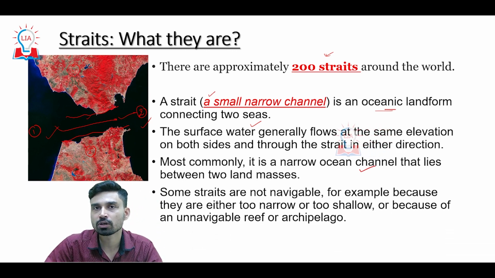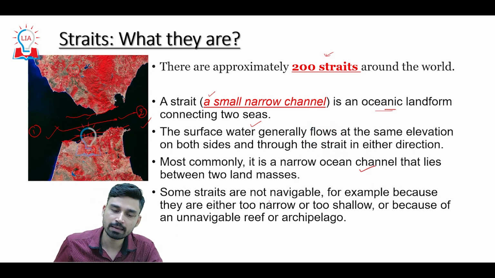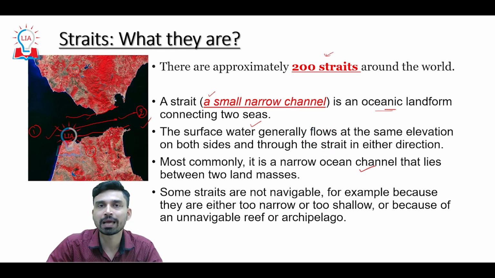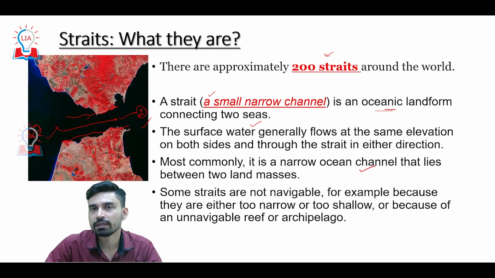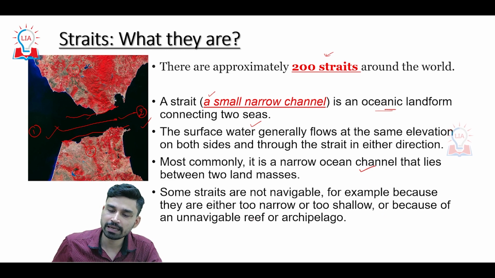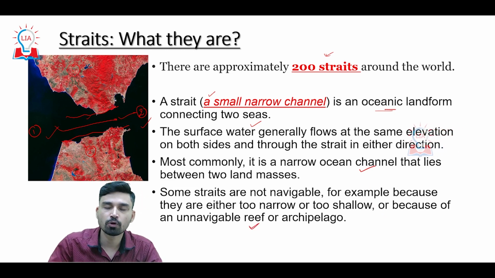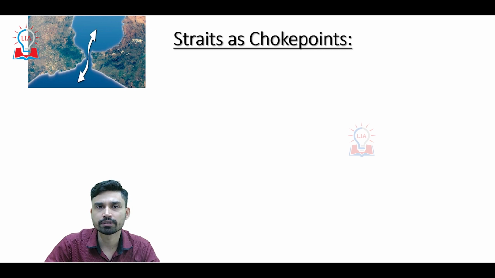Now, all straits around the world are not navigable. Some straits are non-navigable. For example, those straits which become too shallow that no ships can pass through, because the water level will be very low and the larger ships especially will have difficulty passing through such a small water depth. Or many times the straits also become unnavigable because of the presence of a reef or archipelago, which is nothing but a group of islands situated around the strait region.